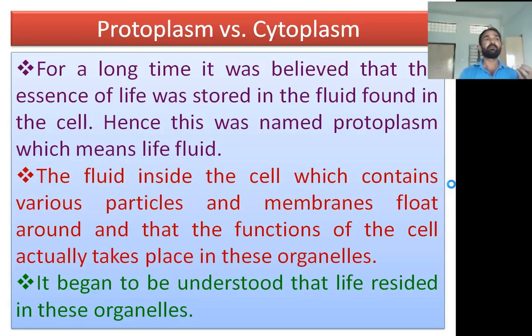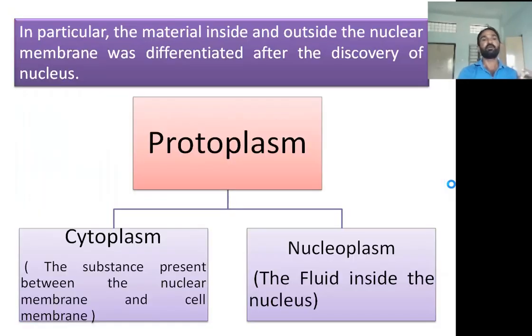That function decides the different factors present in the living organism. In particular, the material inside and outside the nuclear membrane was differentiated after the discovery of the nucleus. Robert Brown identified the nucleus, and after that the nucleus was separated from the protoplasm. Now the protoplasm is divided into two parts: one is the cytoplasm and the second is the nucleoplasm. The fluid inside the nucleus is called nucleoplasm. The fluid inside the cell is called cytoplasm.